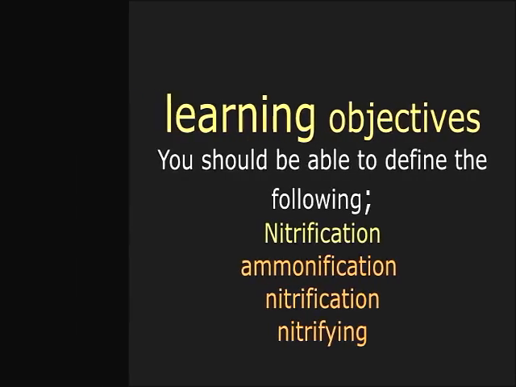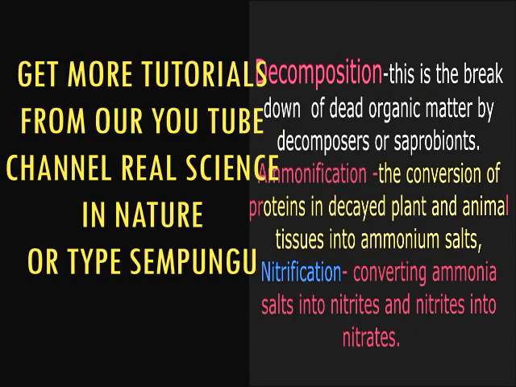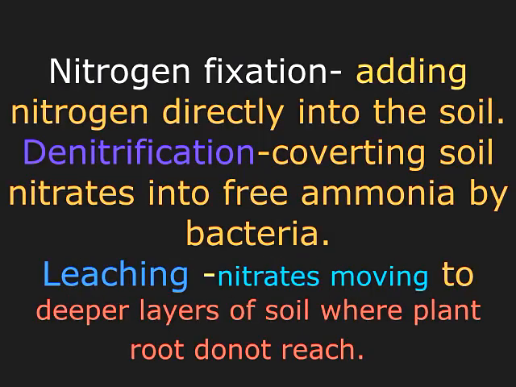Hello members, today our focus is going to be in biology, and our main area of concern is going to be the nitrogen cycle. The nitrogen cycle is one of the routes by which we see how nutrients are recycled in the environment. Remember, we have other routes through which nutrients can be recycled, like the carbon cycle and many others. But my area of concern today is the nitrogen cycle. Follow me up and enjoy the lesson.